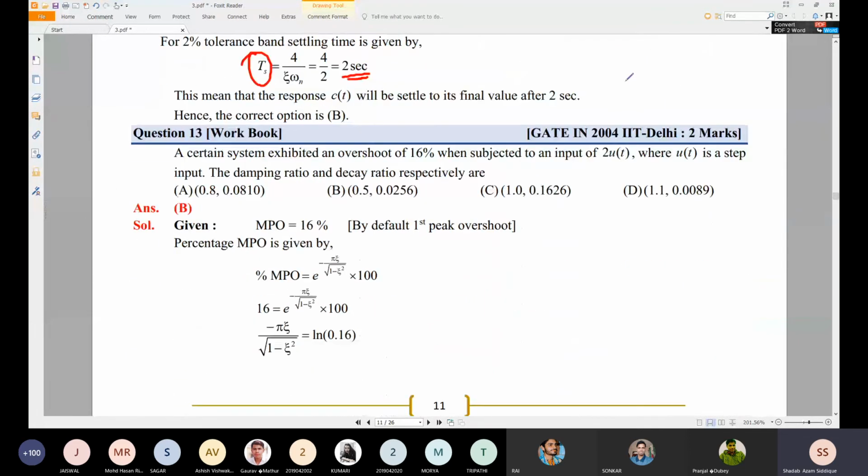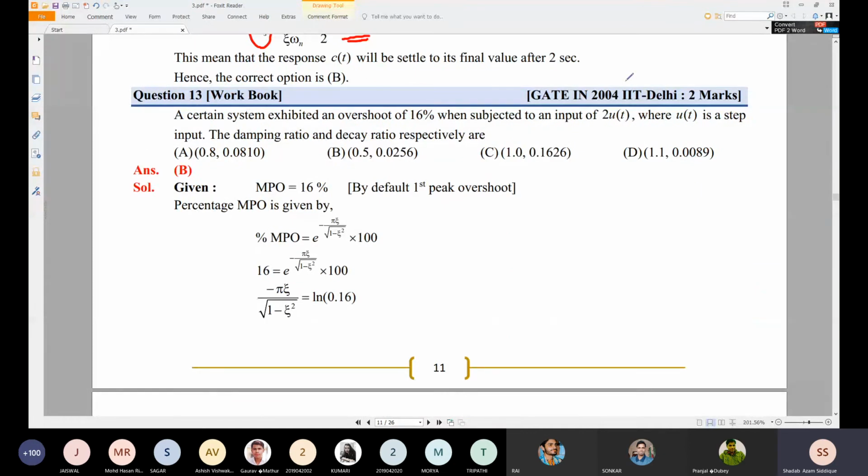Now see, this is the problem which is given. A certain system exhibits an overshoot of 16%. Overshoot Mp is equal to 0.16, or 16% if we multiply with 100, when subjected to an input of 2u(t), that is 2 by s, where u(t) is the unit step. The damping ratio and decay ratio respectively are. So damping ratio means zeta, which we can find from this, and we also need to find the decay ratio.